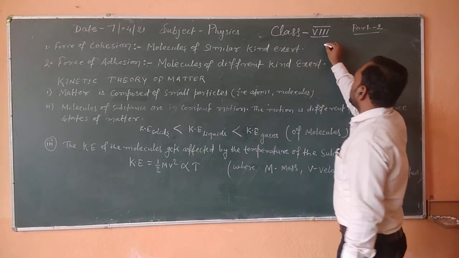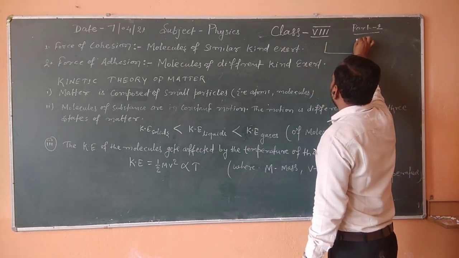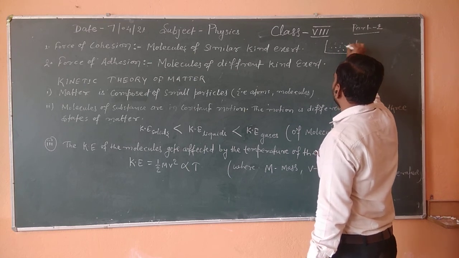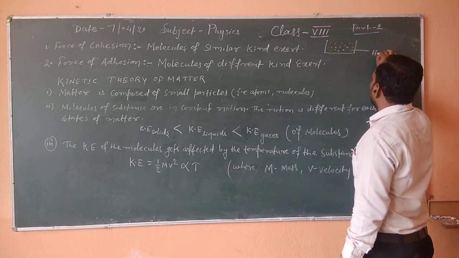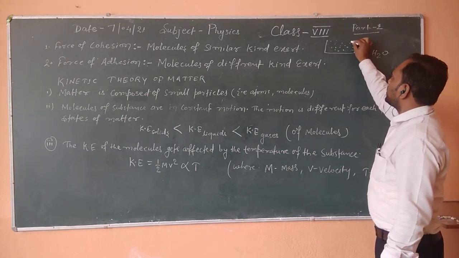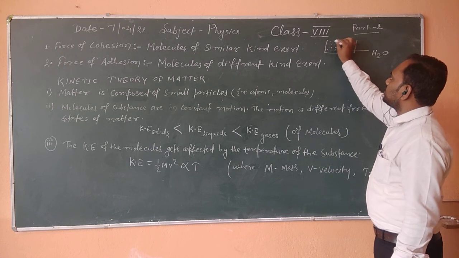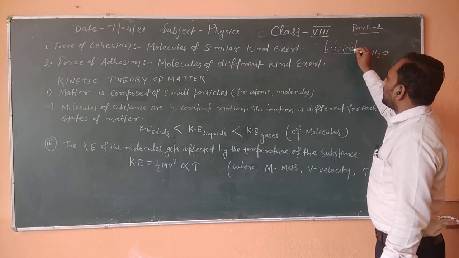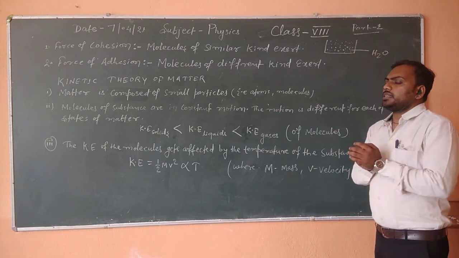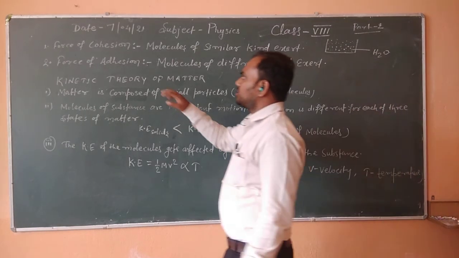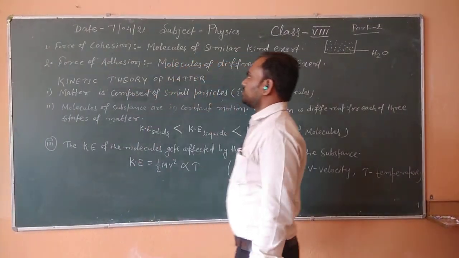For example, if I am putting some water in a beaker, we already know that the molecular formula of water is H2O. It means that there are infinite particles of water present in this beaker, and all these particles are attracted by each other, and that force of attraction is called force of cohesion.